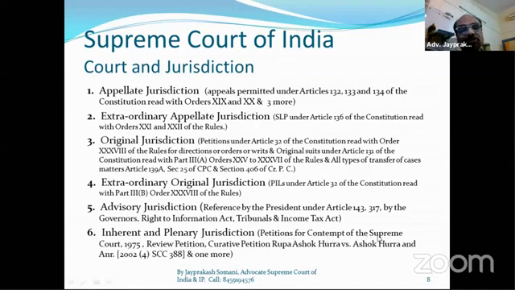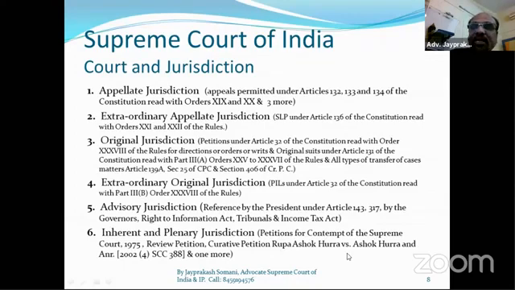Petitions for contempt of the Supreme Court Act, review petitions and curative petitions are decided here, in the famous leading case Rupa Ashok Hurra versus Ashok Hurra, 2002-4 SCC 388. So this is the plenary jurisdiction. After the Supreme Court's final judgment, if a party is not satisfied, then he can file a review petition. What is the condition of a review petition? I will explain all these things later.